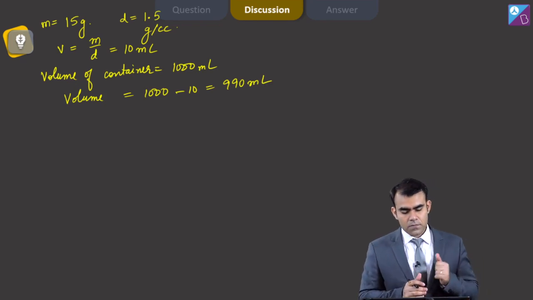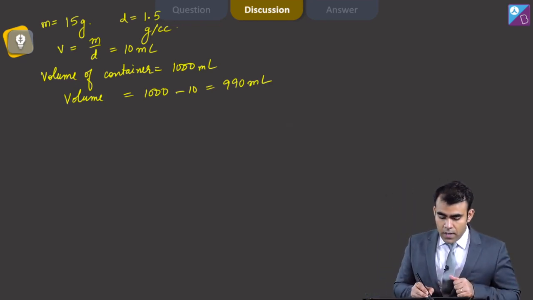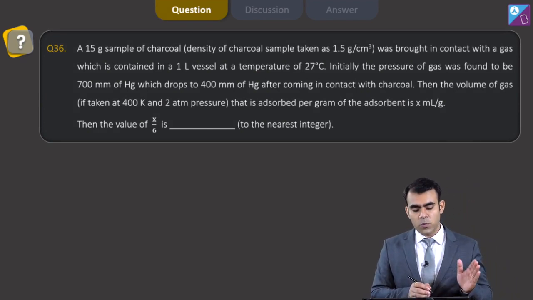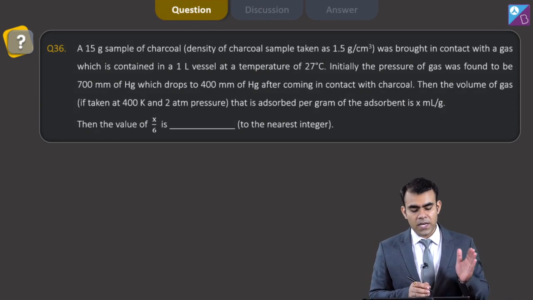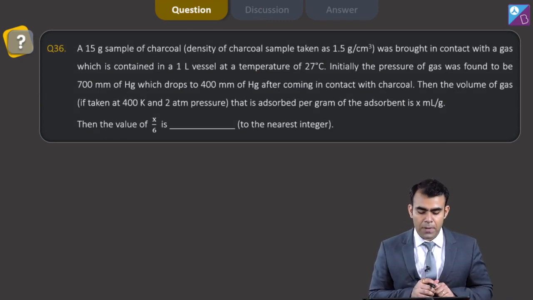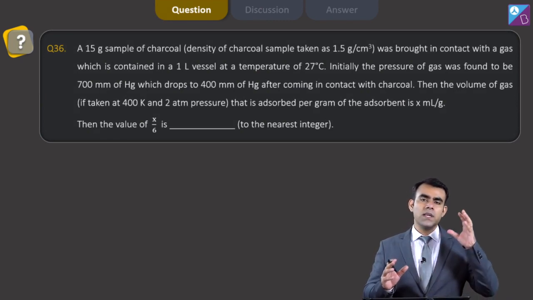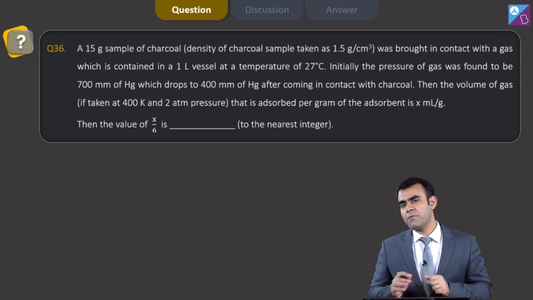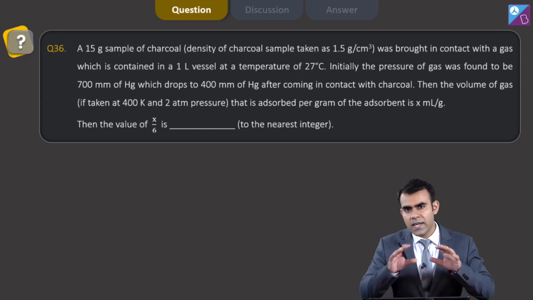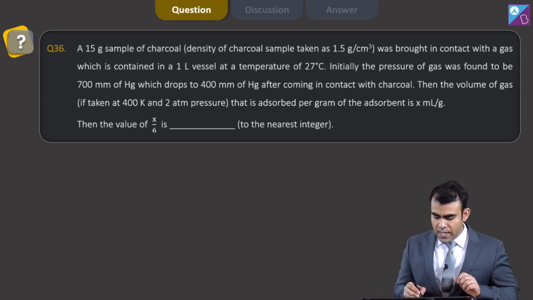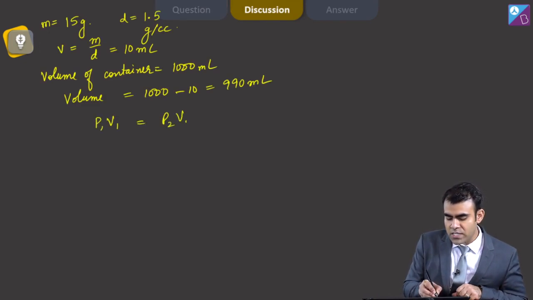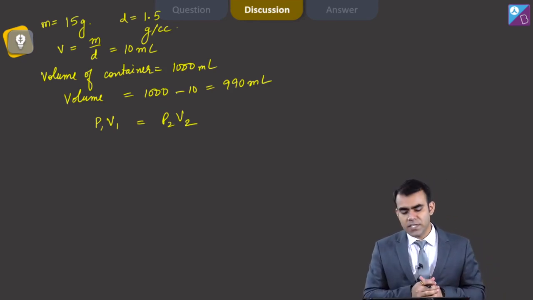Now we have been given that initially the pressure of the gas was found to be 700 mm of Hg and it drops to 400 mm of Hg. Let's assume what the volume will be if we have 400 mm Hg pressure and there is no adsorption. We can apply P1V1 equals P2V2, PV is constant because the temperature is constant here.